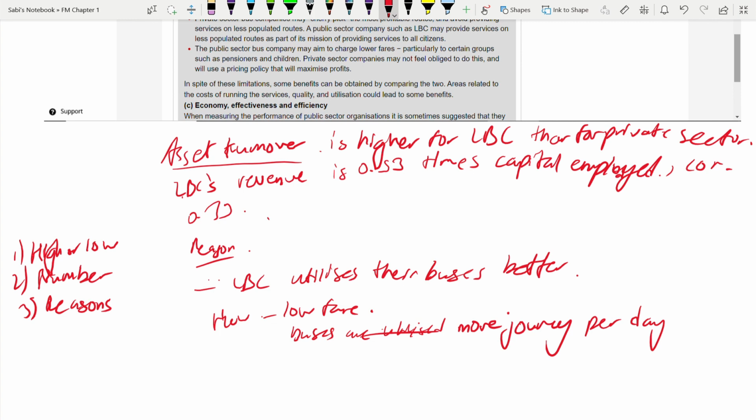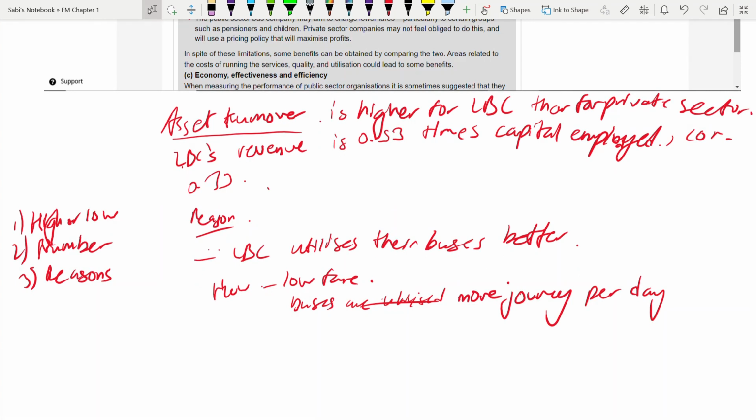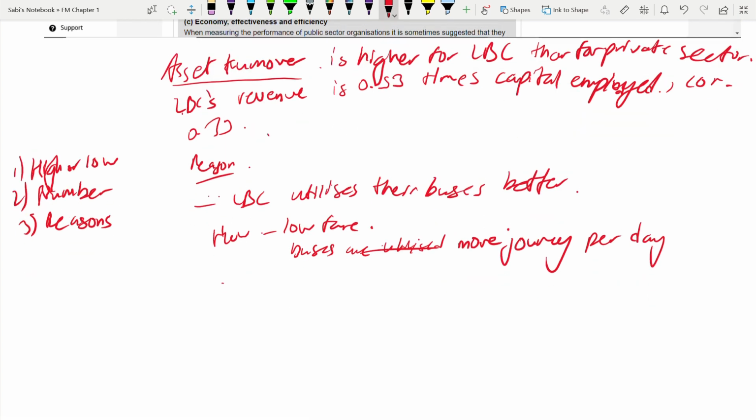Okay. So this is a good sign, isn't it? So in terms of revenue, they are better utilizing their buses. Now the third one. I'm sorry, the fourth one. Cost per passenger mile. Cost per passenger mile. Okay.